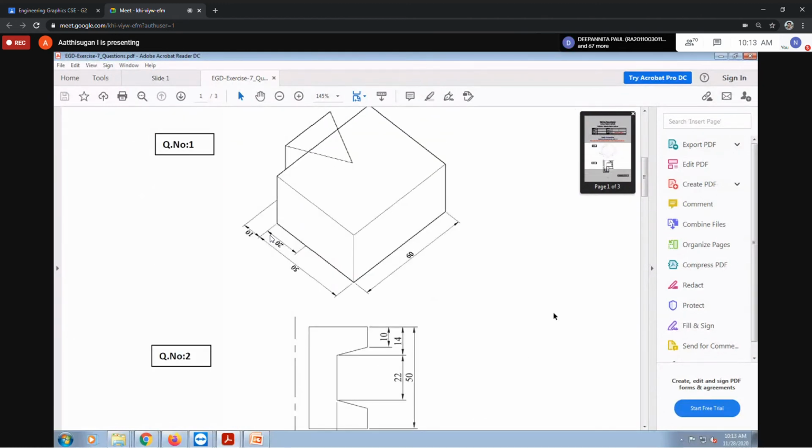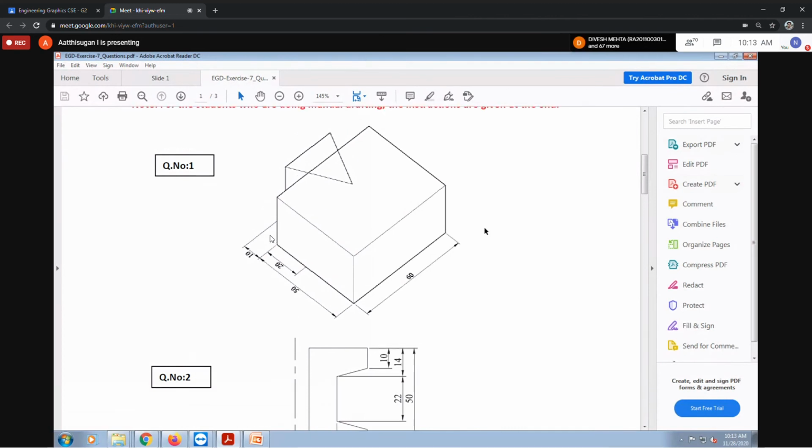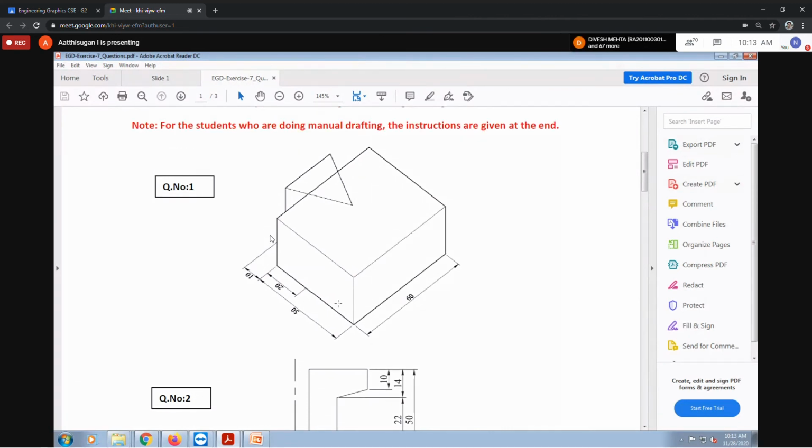So I'll explain the first question, this one. Very simple, you can finish it within less than 5 minutes. They have given the dimensions clearly: 60 mm, here 50 mm. You draw one triangle. The triangle's length here is 30 mm, of which 20 mm will be inside here, instead of that this block, and the remaining 10 mm will be outside. So here, how many parts? Only 2 or 3 parts.